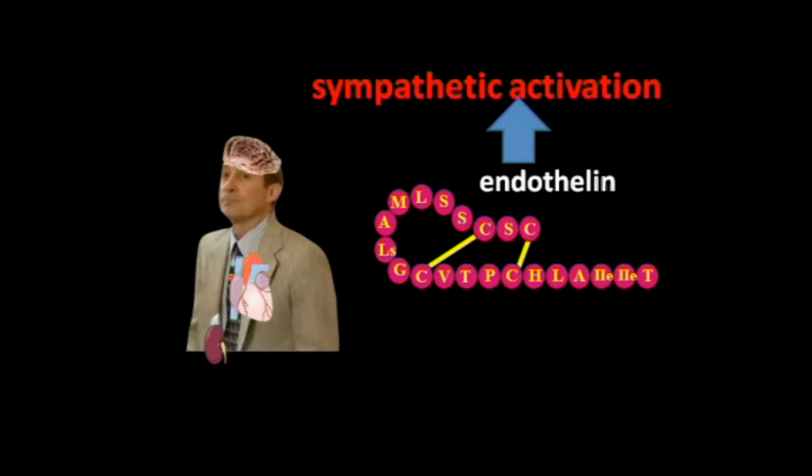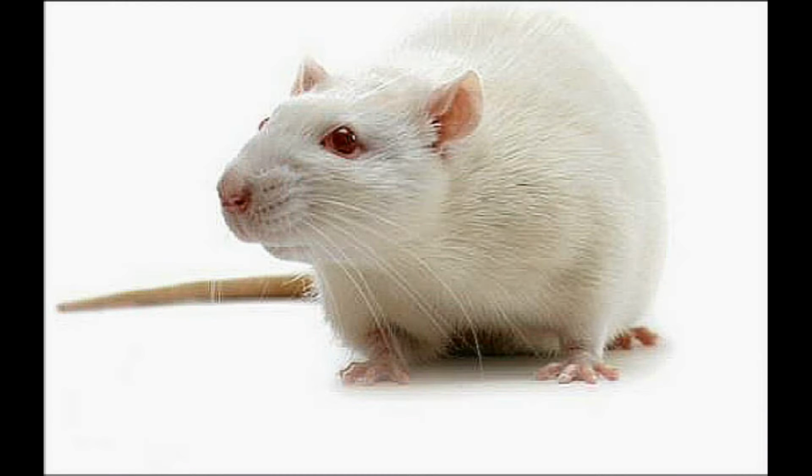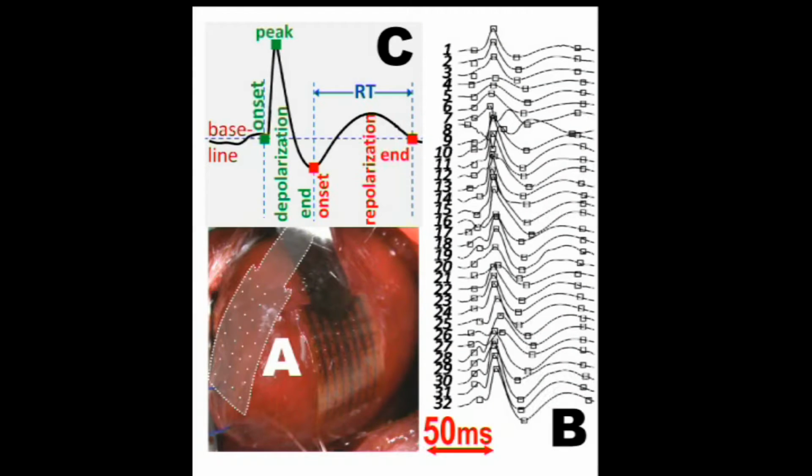Our group has been actively investigating the complex interactions of endothelin and sympathetic activation, a role of endothelin A and endothelin B receptors, and their ramifications on ventricular arrhythmias. For this purpose, we use the rat model of coronary artery ligation. We have attempted to unravel the underlying mechanisms, focusing on changes in the monophasic action potentials and on repolarization dispersion.